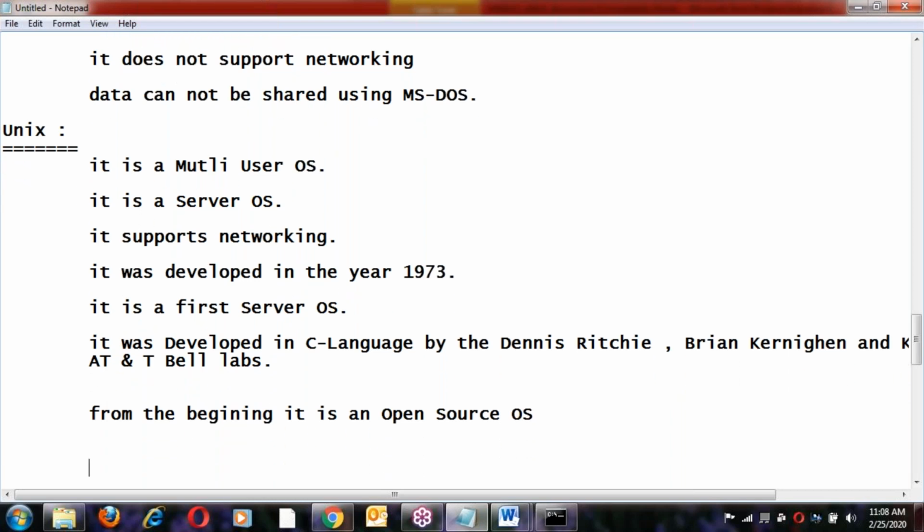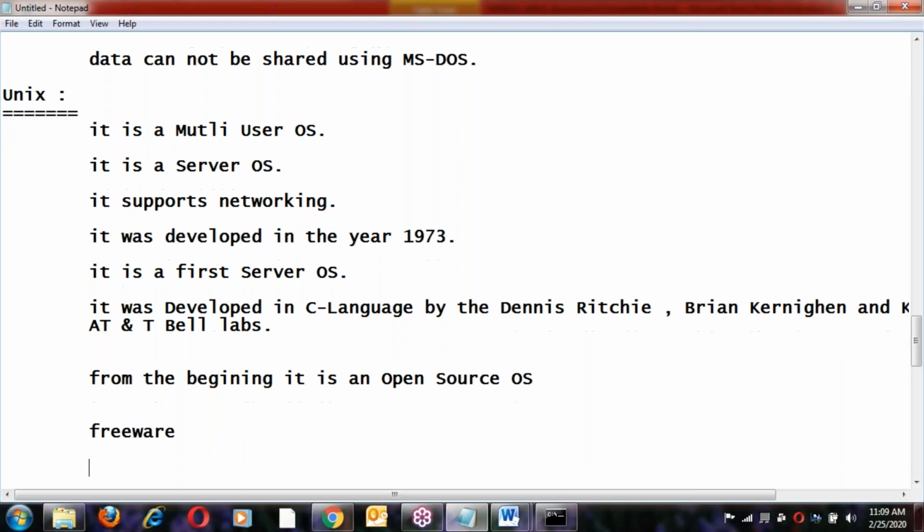What is open source? Anyone, any idea? Source code is available and we can edit it, download it. Okay, fine. There are two things here: freeware and open source. Are both the same? No, they are different.